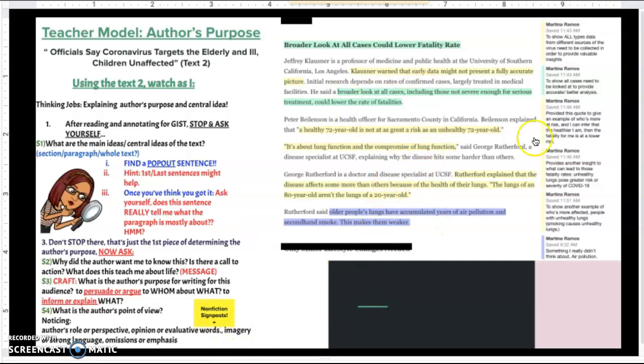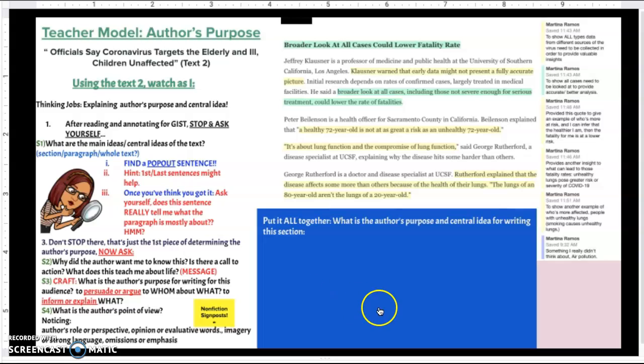Again, remember, if you're annotating ahead of time using your nonfiction thinking jobs, it's going to make the process much smoother, and you're just kind of checking yourself. So here, for the author's purpose, he gives several examples of how you can lower this fatality rate, or how certain cases have a lower fatality rate, in order to combat the coronavirus.